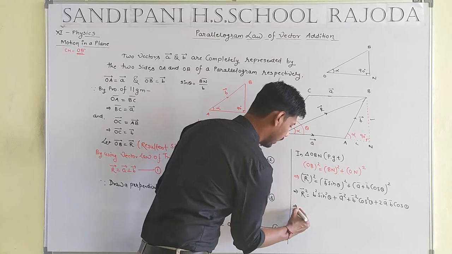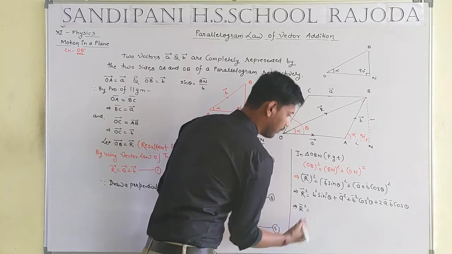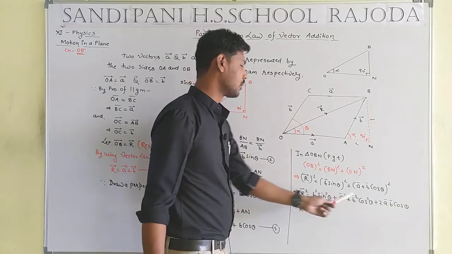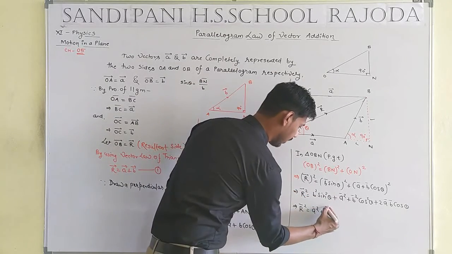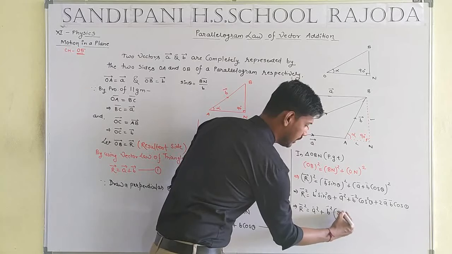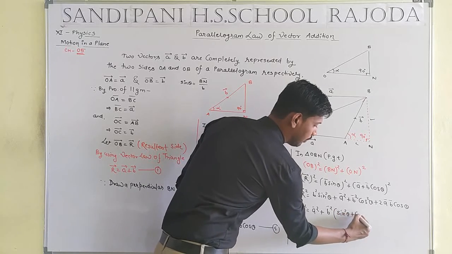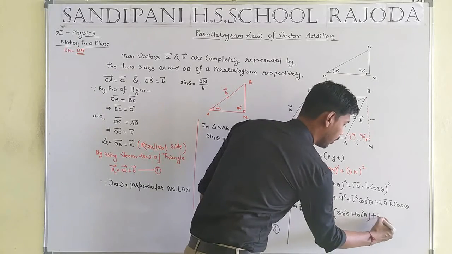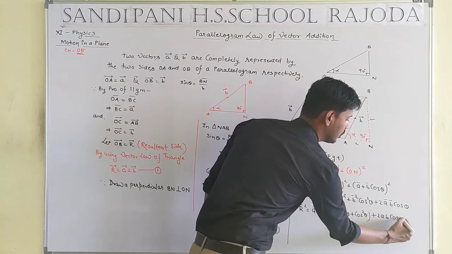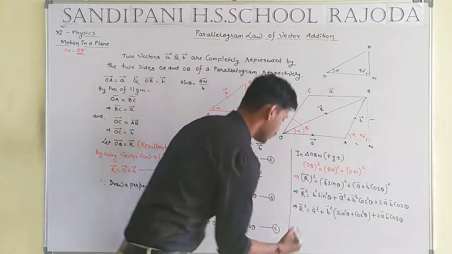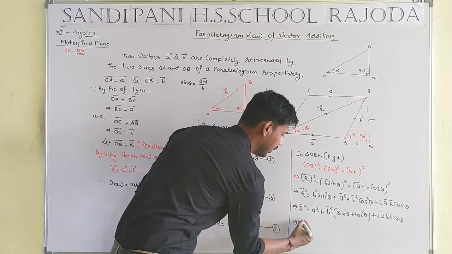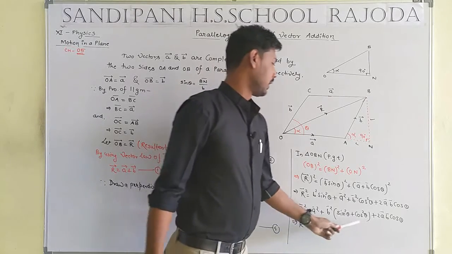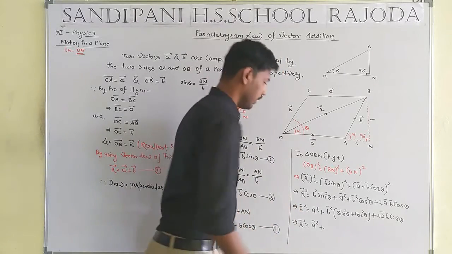So R squared will be equal to A squared plus B squared plus 2AB cos theta, where B squared is a common factor, so we get sin squared theta plus cos squared theta. Okay student, by the identity of class 10th, we know that sin squared theta plus cos squared theta will be equal to 1.